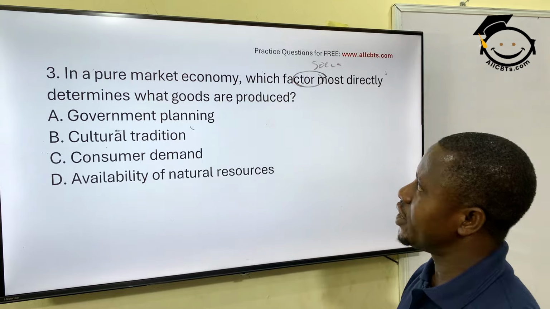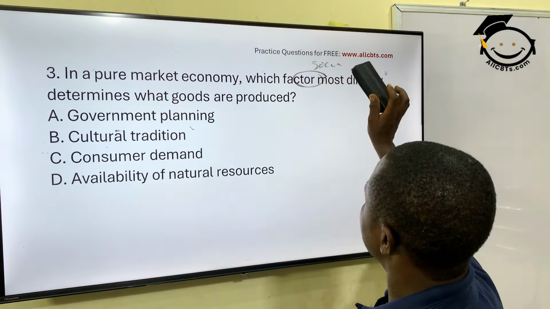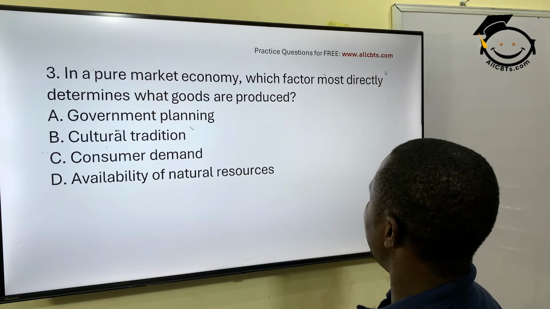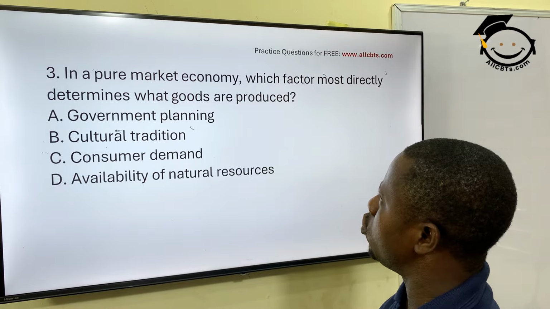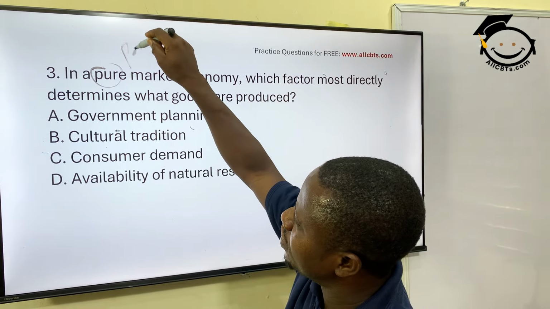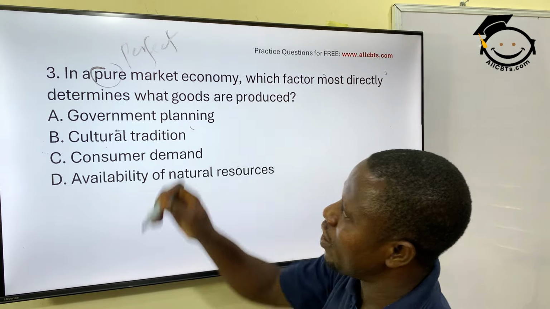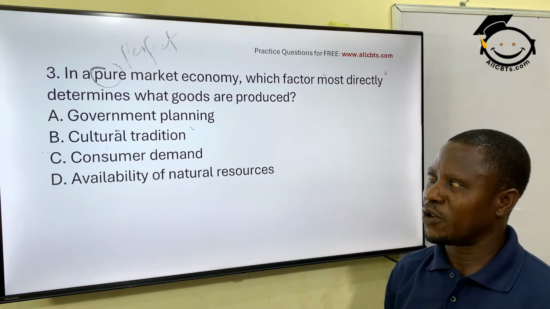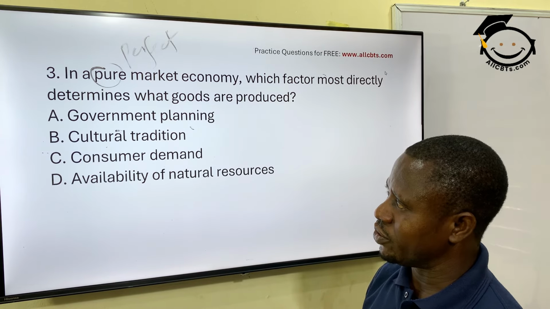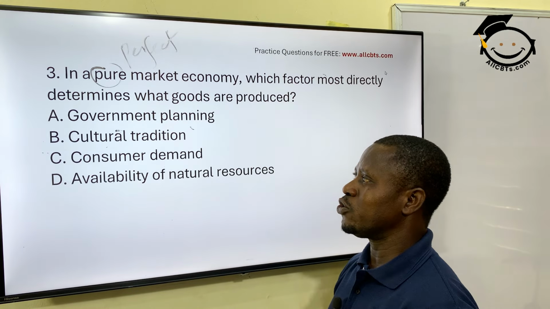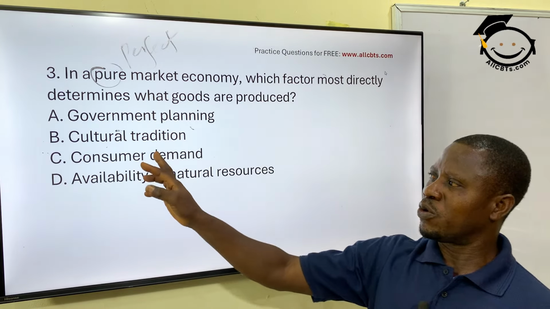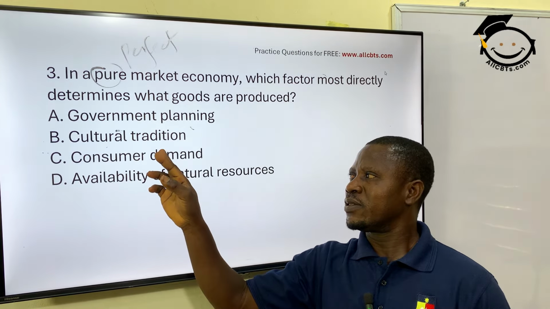In a pure market economy, pure markets, which factor most directly determines what goods are produced? When we say pure, the word pure here means in a perfect market. Okay? Government planning, cultural tradition, that's for traditional economy. Consumer demand, availability of natural resources. The answer is what? Consumer demand.